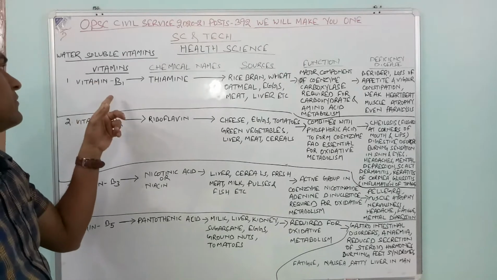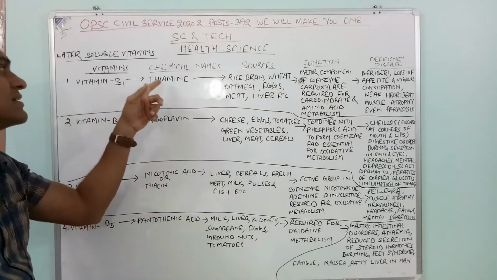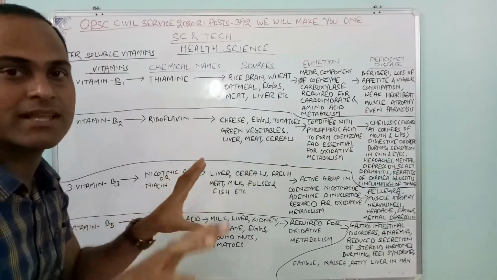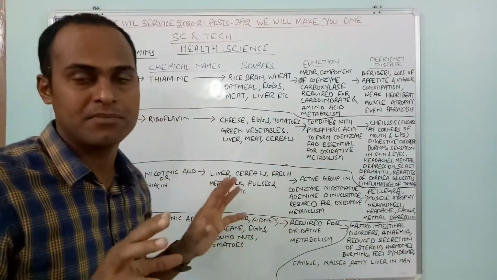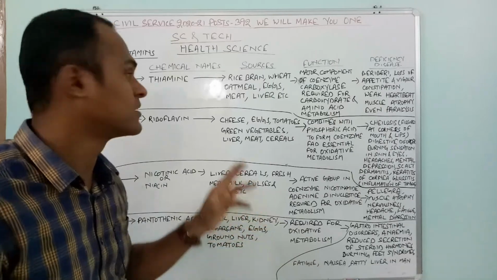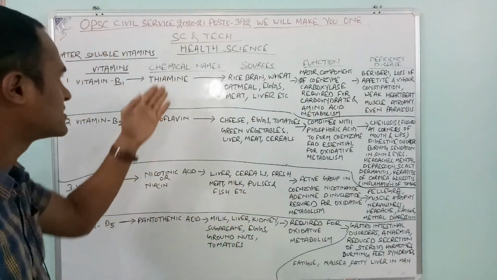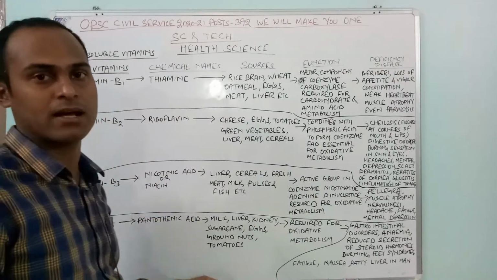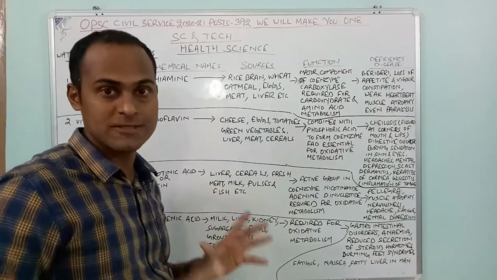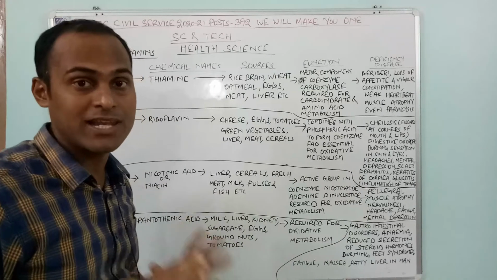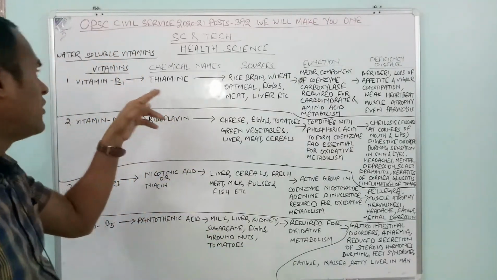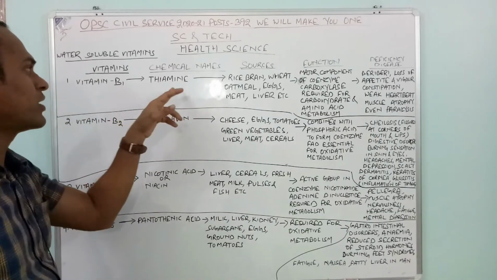We will be continuing our discussion on the continuation of vitamins. Vitamin B1. Vitamin B1 is known as thiamine. If somebody asks you, they may be matching the columns. They can tell you to match the columns. They will give you some vitamins' chemical names and the vitamins, and you have to match the columns. They can ask you in this format also, so be very attentive to all the classes that we are doing. So vitamin B1 is known as thiamine.